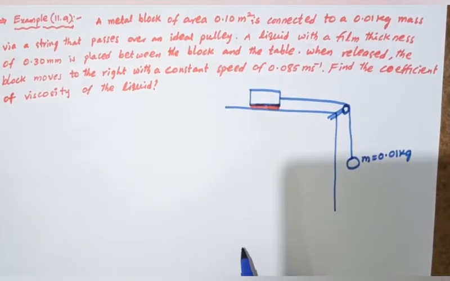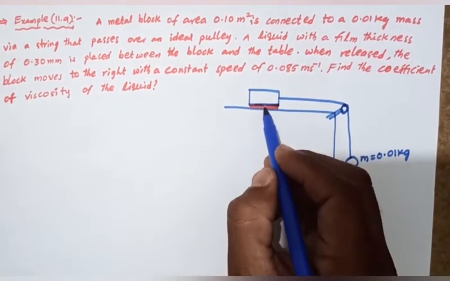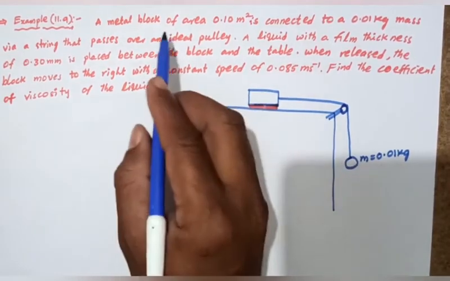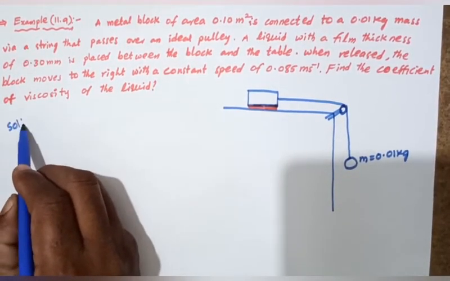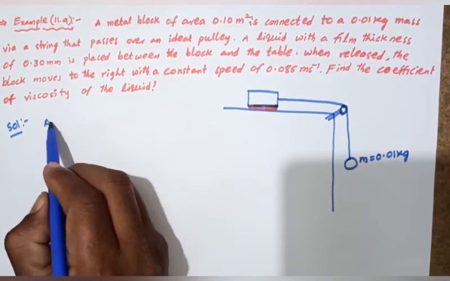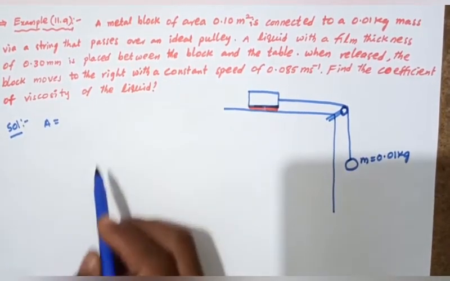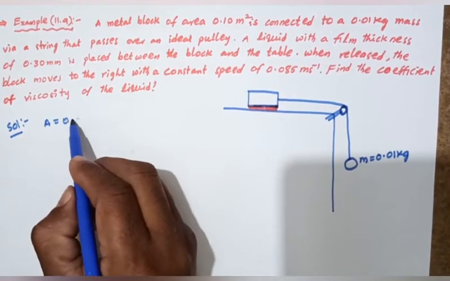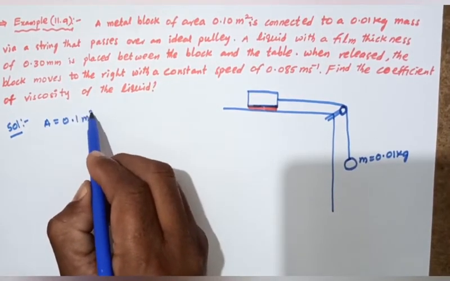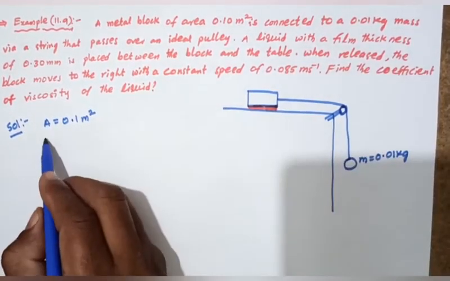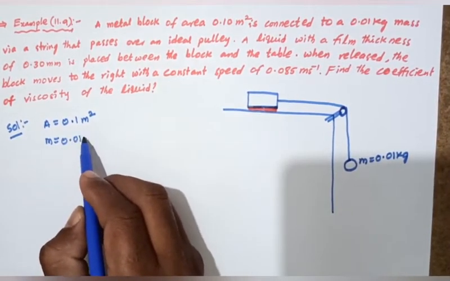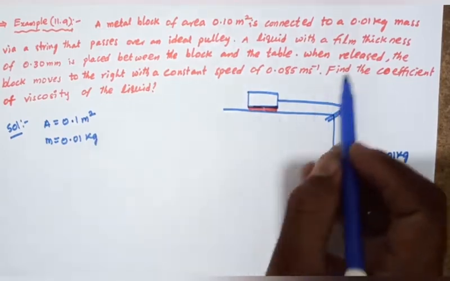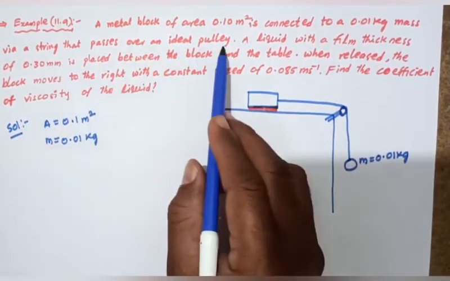And the area of the block is A equals 0.1 meter square, and the mass 0.01 kilogram is connected and passes through an ideal pulley.